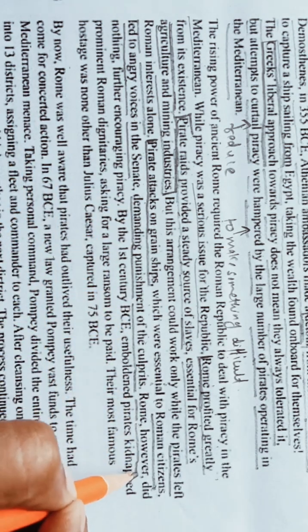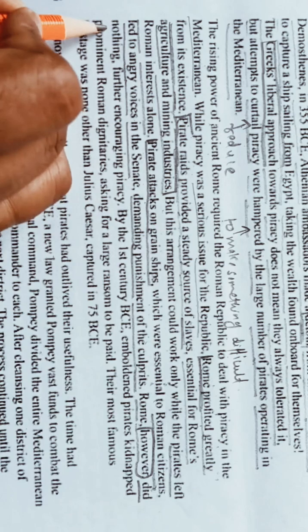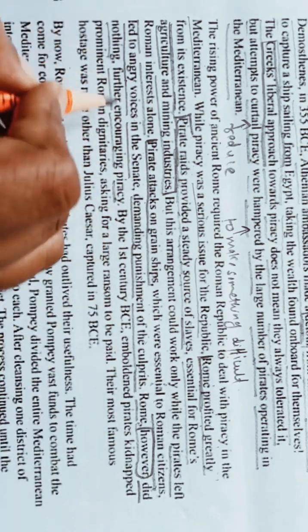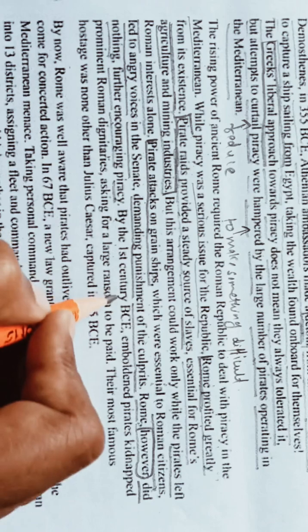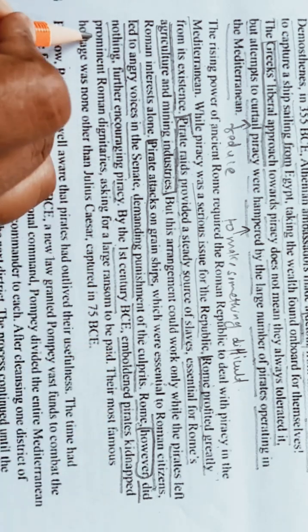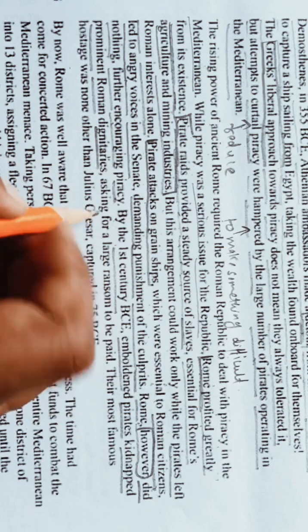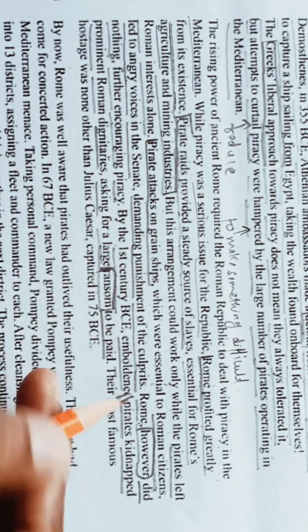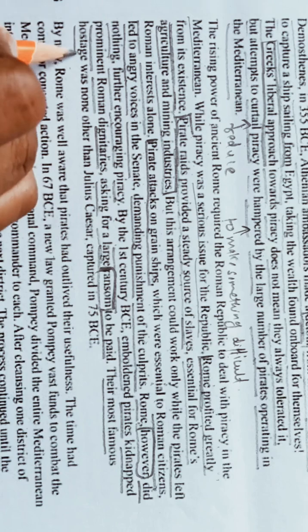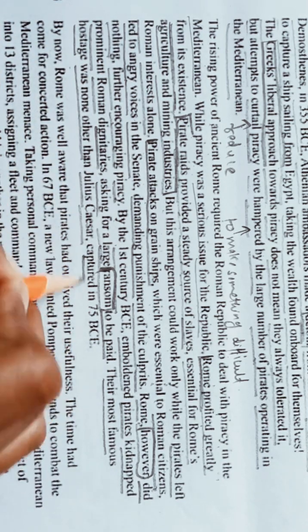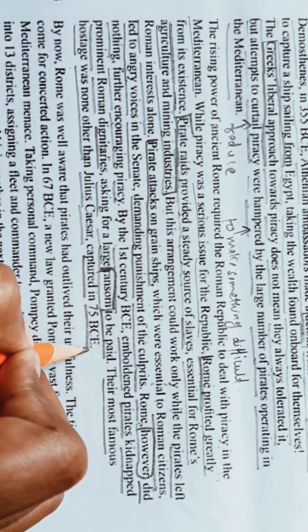Rome, however, did nothing, further encouraging piracy. By the 1st century BCE, emboldened pirates kidnapped prominent Roman dignitaries, asking for a large ransom to be paid. Their most famous hostage was none other than Julius Caesar, captured in 75 BCE.